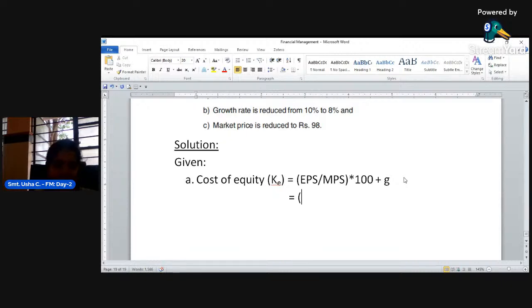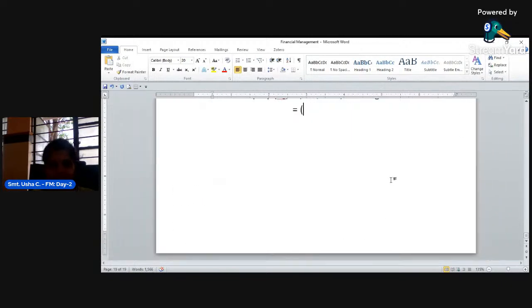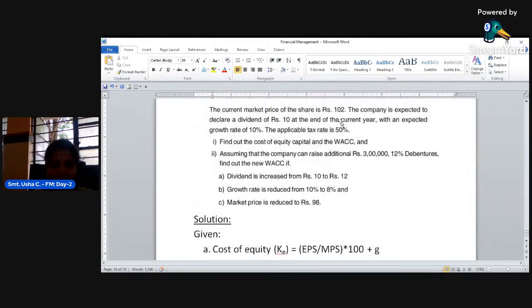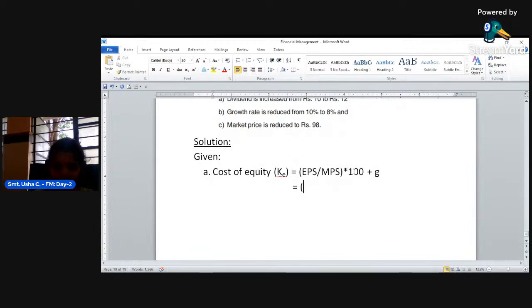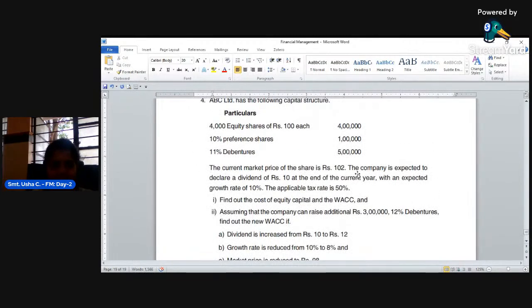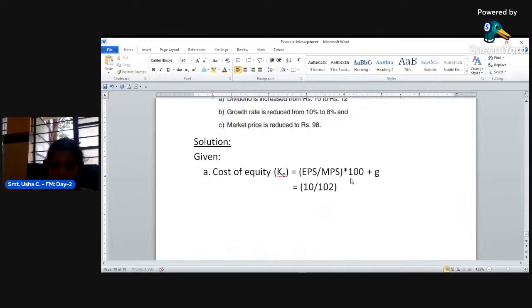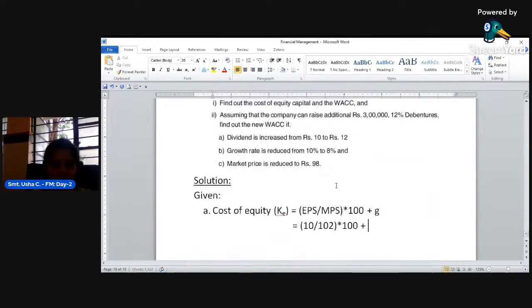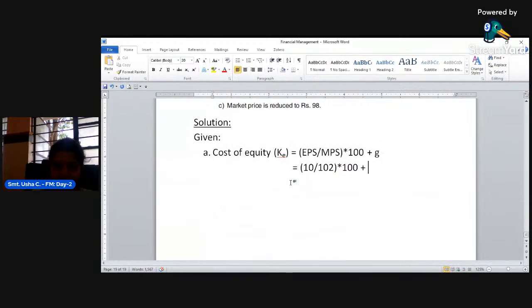EPS is specified in the problem also. Earning per share, or the dividend paid to the equity shareholder is rupees 10, divided by market price per share 1 or 2, then multiplied by 100 plus growth rate. Growth rate is how much? 10%. Since you are multiplying here by 100, I will take this in terms of percentage only. That is 10, simplify this, 10 divided by 1 or 2 into 100.